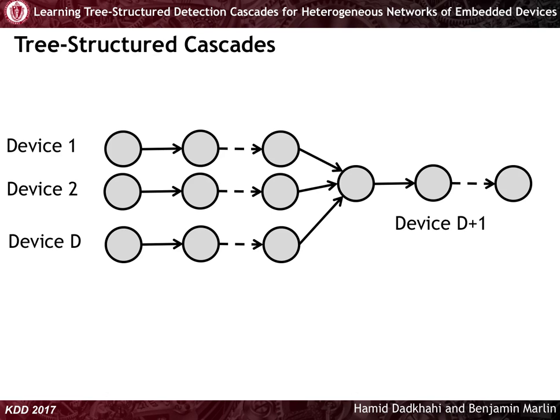We further extend the same idea to the case of directed tree-structured cascades. The motivation for considering this extension is a setting involving multiple sensing devices, all potentially operating in parallel. The tree structure matches the applications in mobile health, where the network typically consists of a collection of wearable sensors that communicate only with a smartphone.